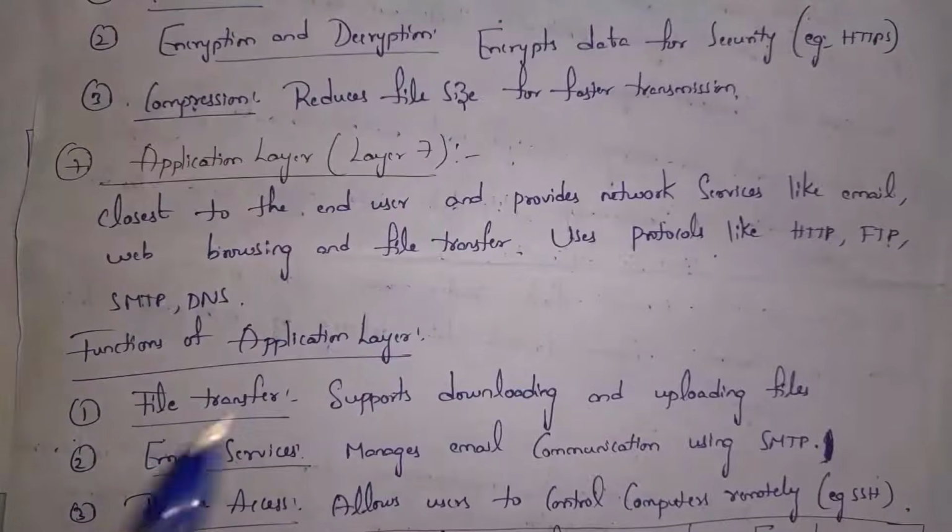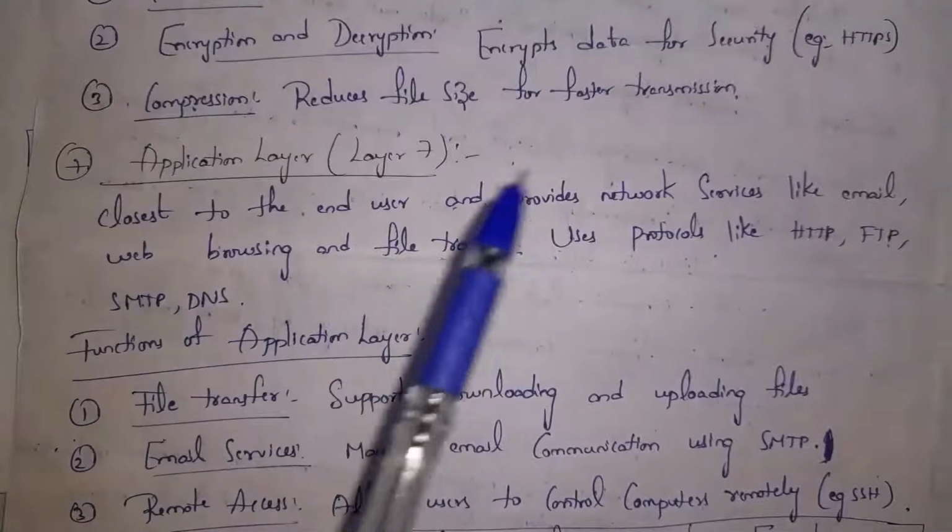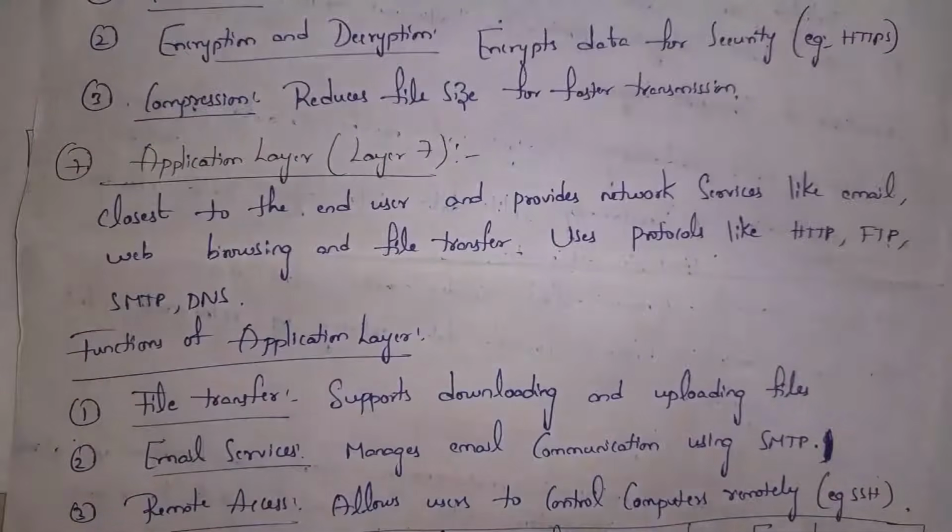And last one is application layer. This is seventh layer in OSI model, that is last layer. Thus user will transfer data by using various kinds of applications. For example, if you consider Google Chrome, Firefox, by using Google Chrome and Firefox, we can transfer data using Internet.